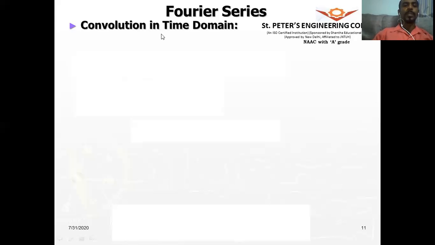So we are performing the same convolution in the time domain. How do we represent convolution? First, let us see what these time signals are. x of t and y of t are the two time signals. If x of t has a Fourier series pair x of k and y of t has a Fourier series pair y of k, how do we convolve?